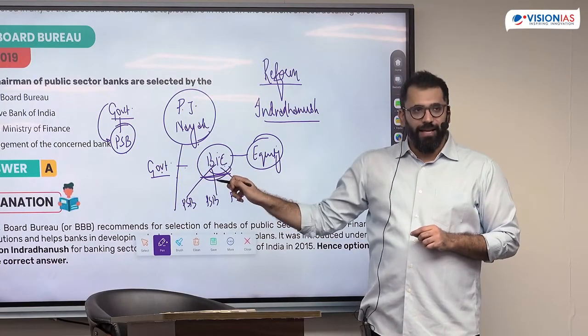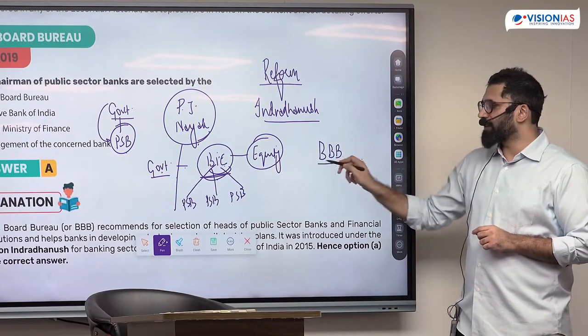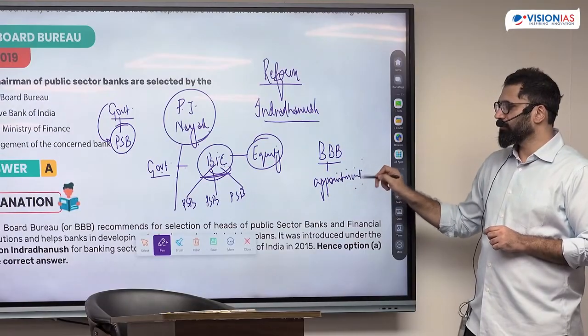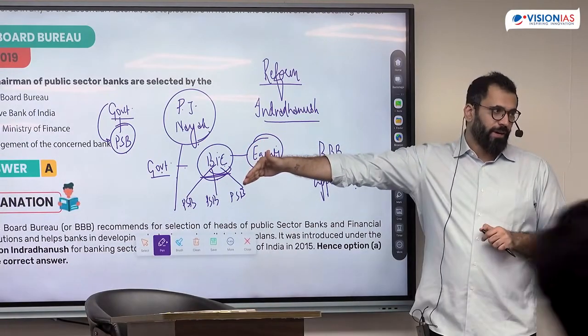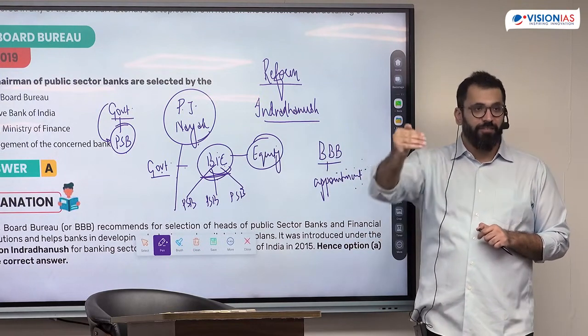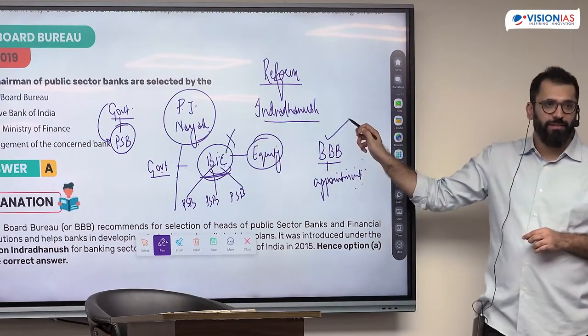They said, till the time you create this, create a bank board bureau which will manage appointments. Till the time you create a bank holding company, you create a board which is going to select the top officials so that the interference reduces. The government did not accept this, but accepted this.